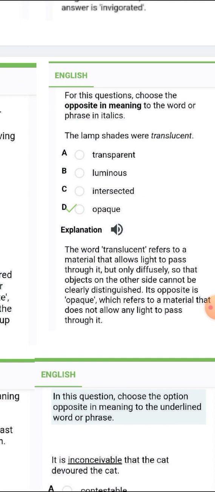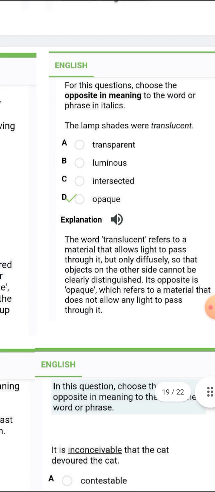Translucent. Translucent is opaque. I guess we have also done this one before, and they repeated this question here. The word translucent refers to a material that allows light to pass through it, but only diffusively, so that an object on the other side cannot be clearly distinguished. Its opposite is opaque, which refers to material that does not allow any light to go through it.